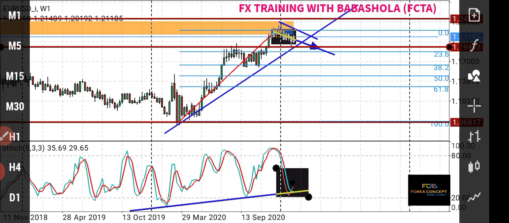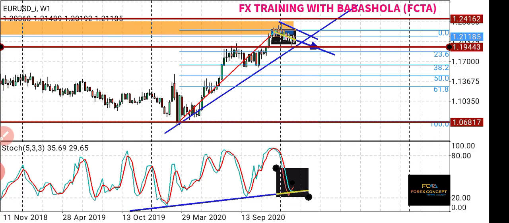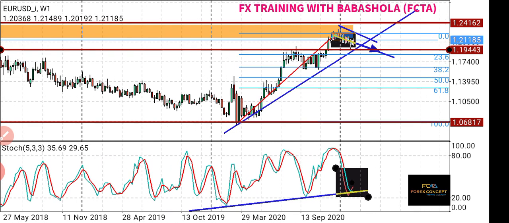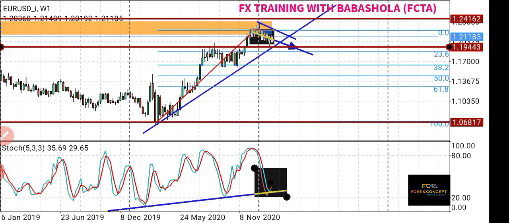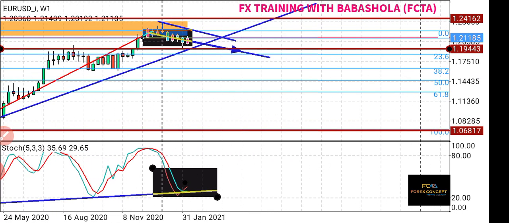Anytime the price touches this trend line on the stochastic, price bounces back up. So the weekly analysis is pointing us that price can go up or down. Up in the sense that this has been an uptrend since 2019, and down in the sense that it has hit a key resistance on the weekly chart, and it has started coming down.